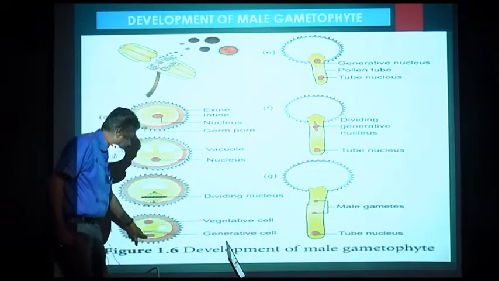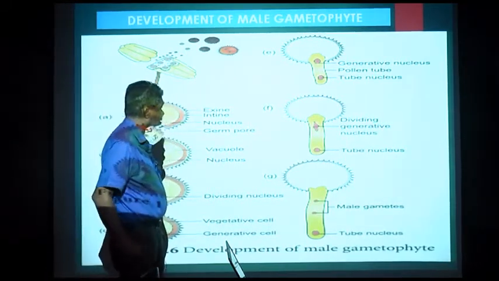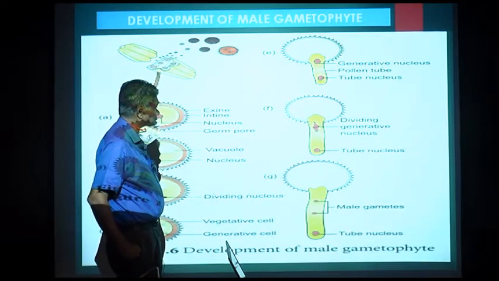Then this generative cell, it is not clearly shown here.